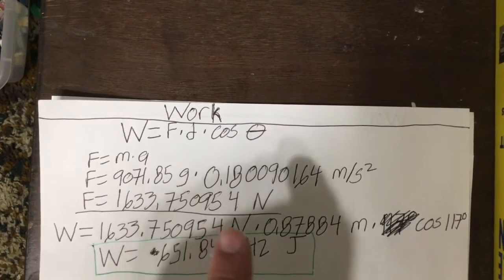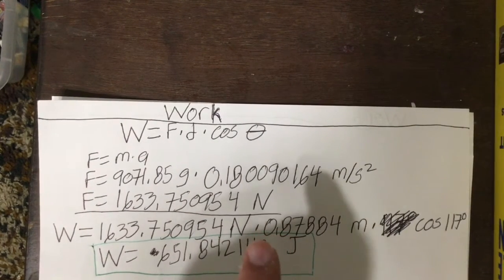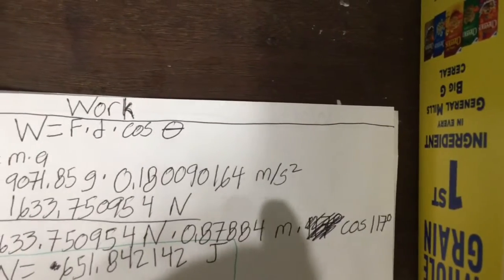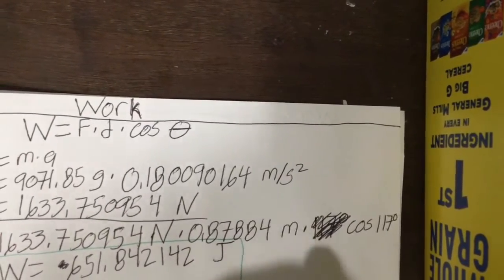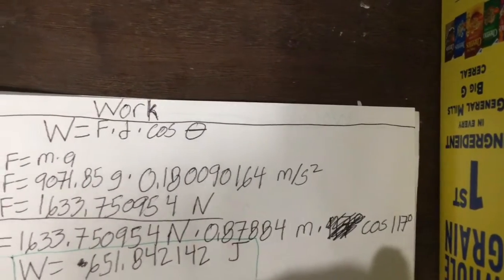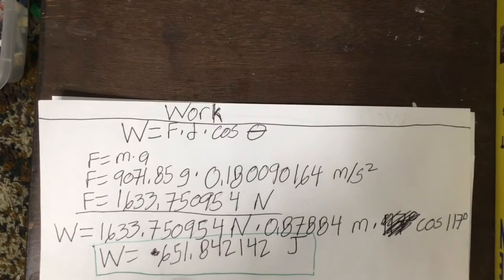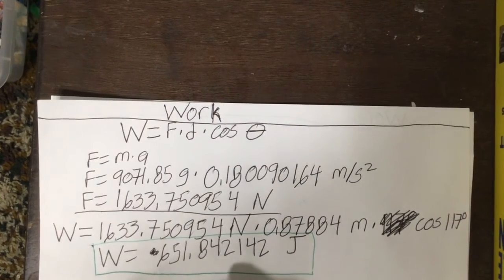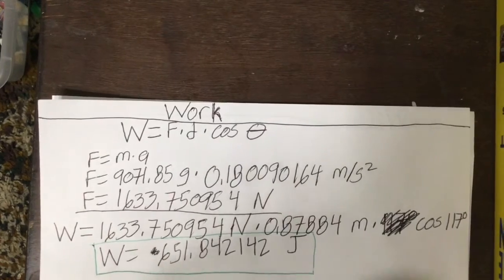Since the force is now found, work can be found. Using the force multiplied by the displacement of 0.87884 times the cosine of the angle of the vector of displacement and the vector of the force applied, which is 117 degrees, work can be found, which is 651.842142 joules.